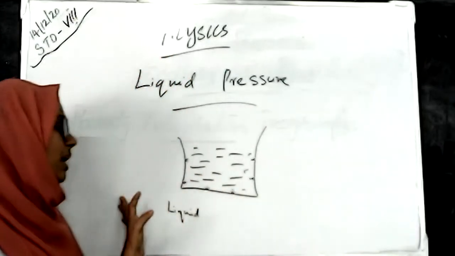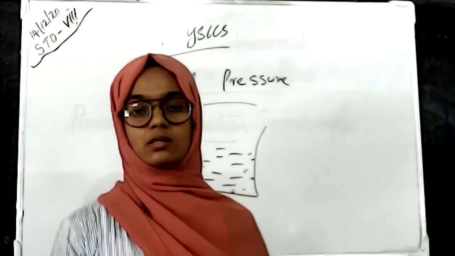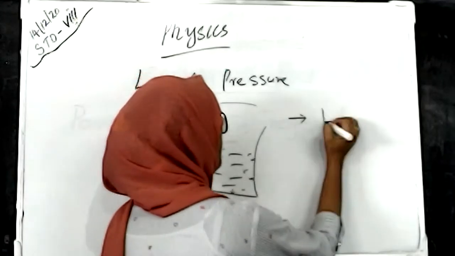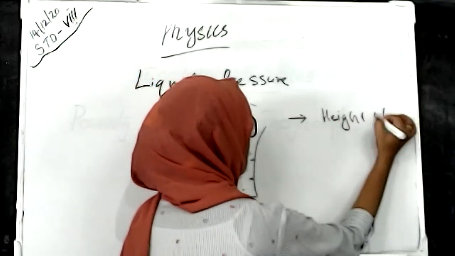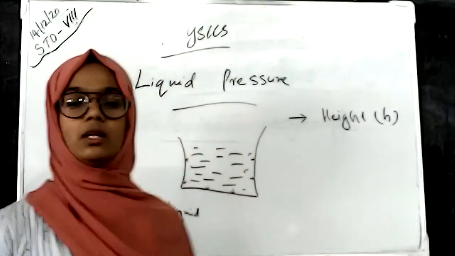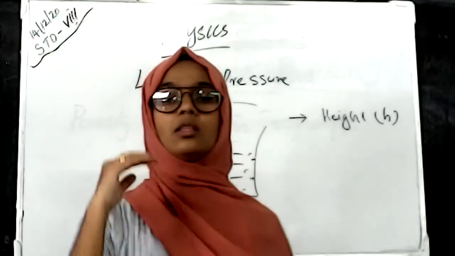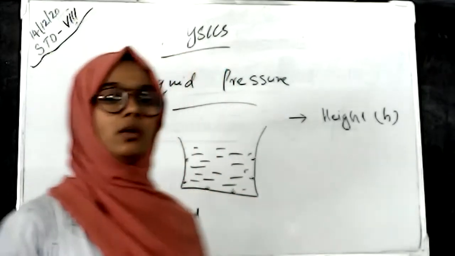Okay. And liquid pressure depends on two factors. The first one is the height of the liquid column. That is, if we take some liquid in a container, it has a height. So the height of the liquid column affects the liquid pressure.